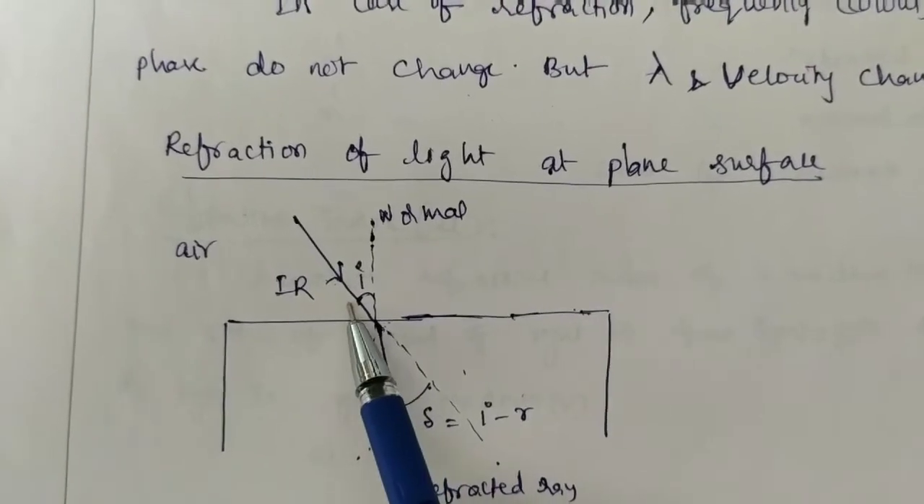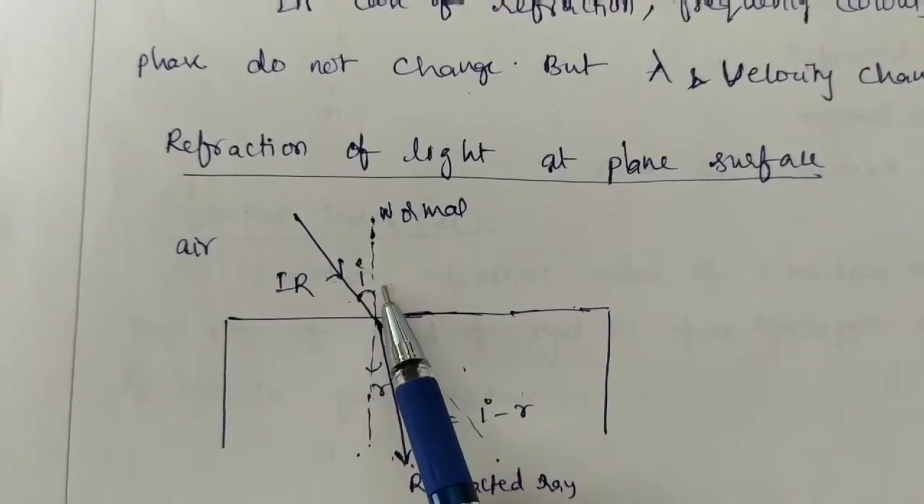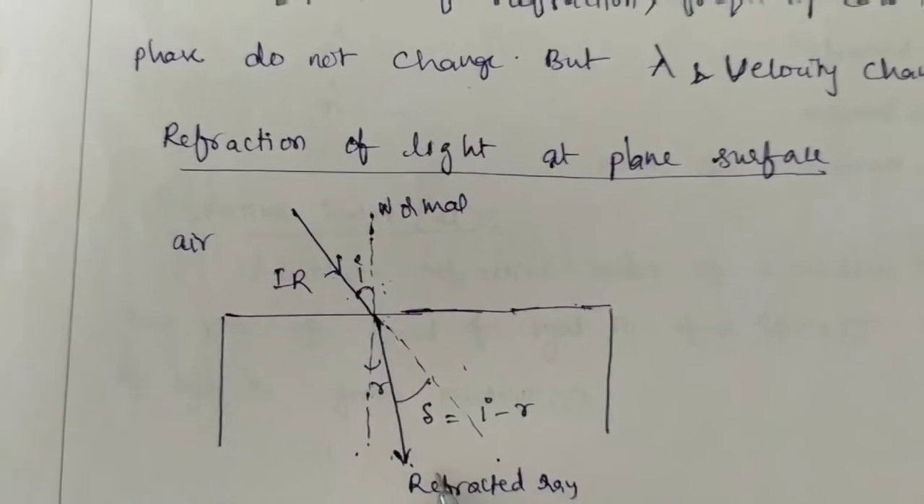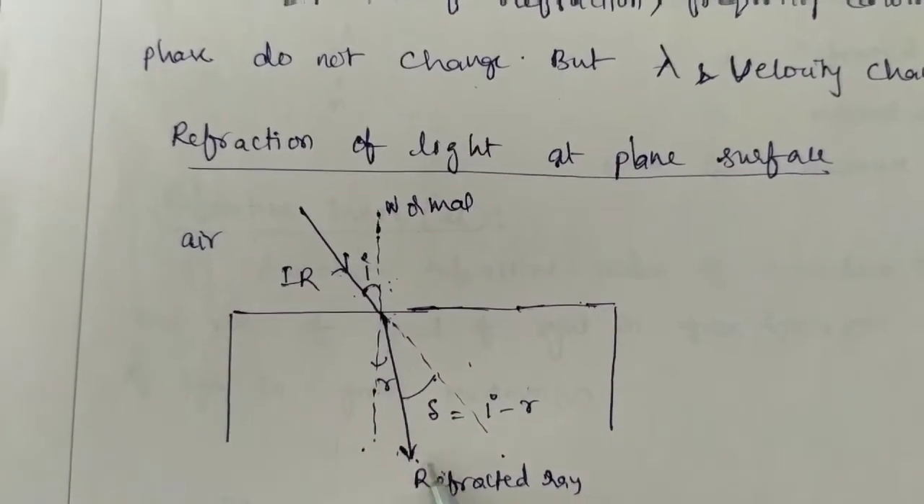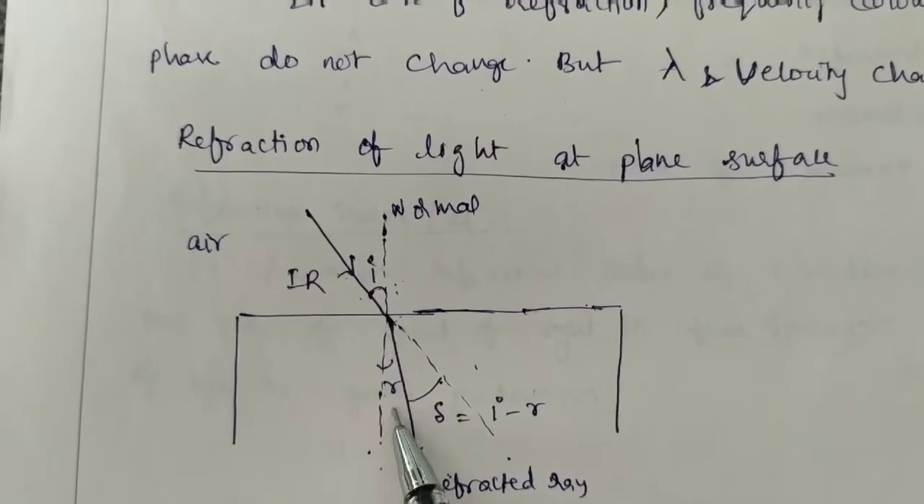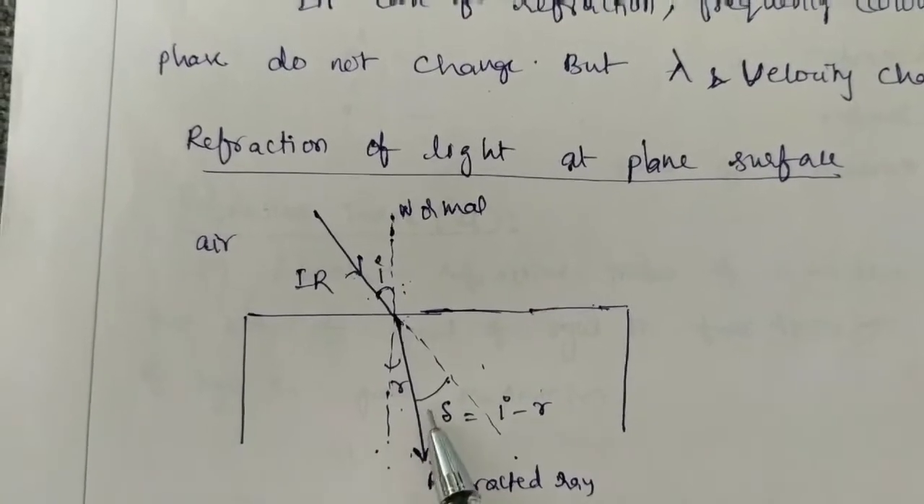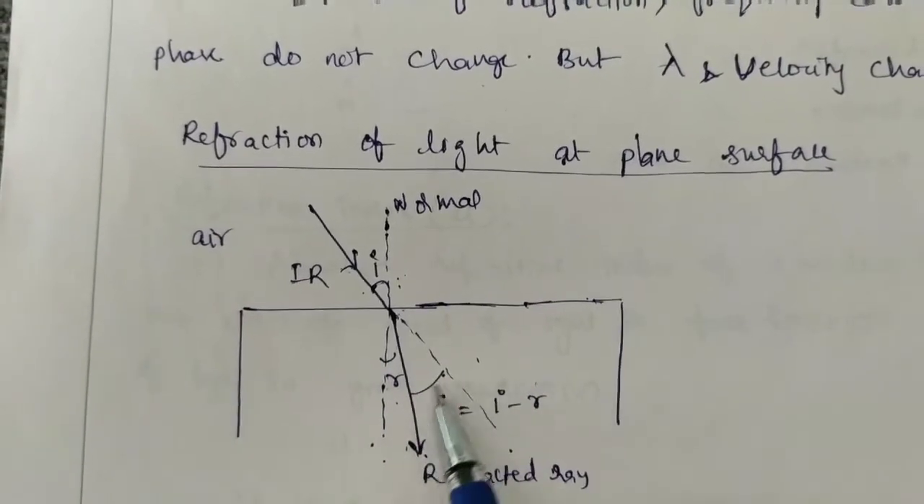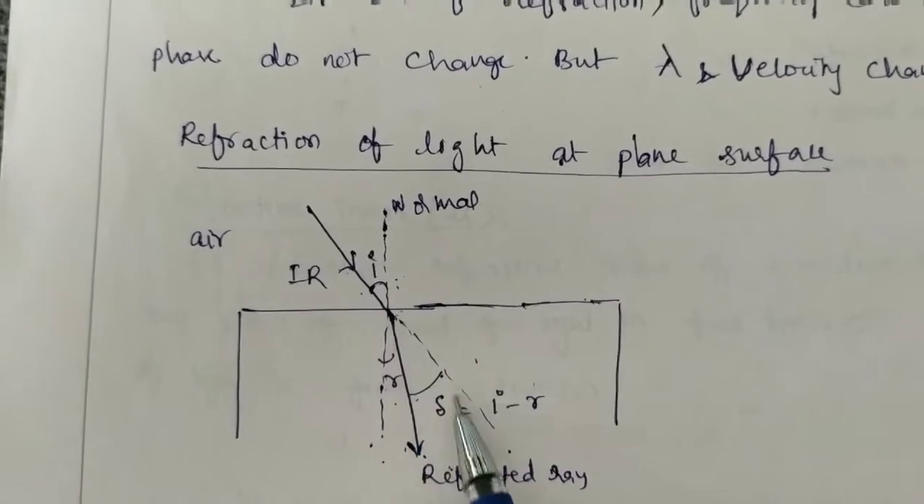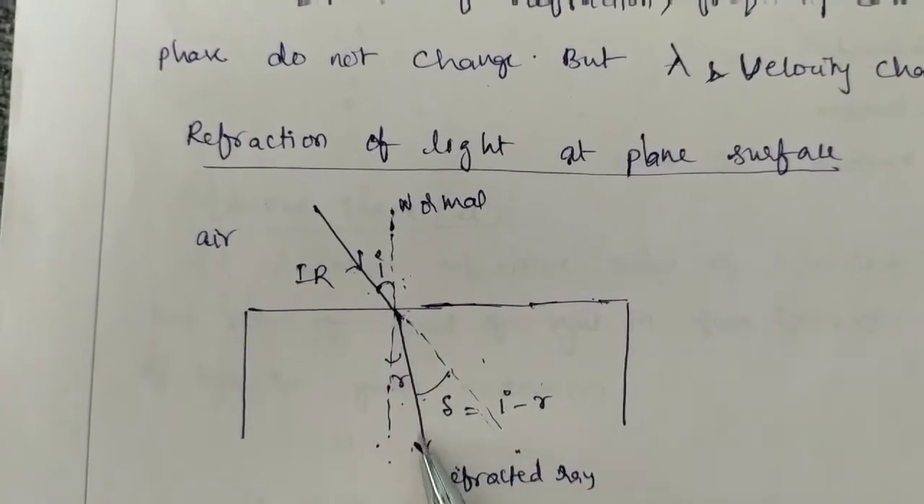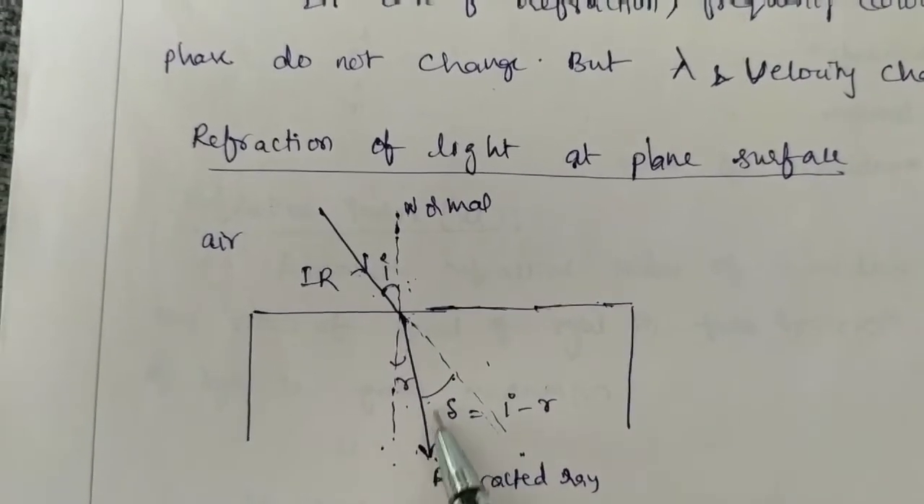The angle between the incident ray and the normal is called the angle of incidence, and the angle between the refracted ray and the normal is called the angle of refraction. The angle between the incident ray extended forwards and the refracted ray is called the angle of deviation.